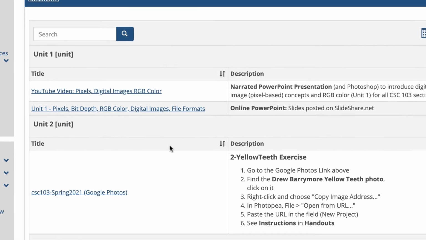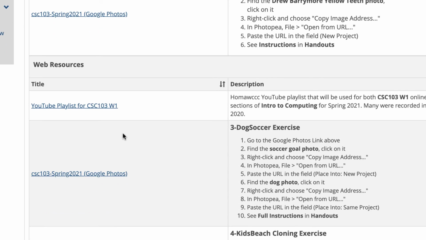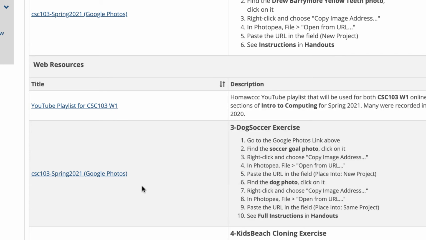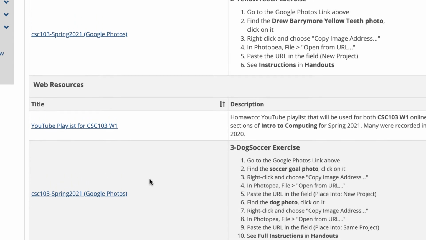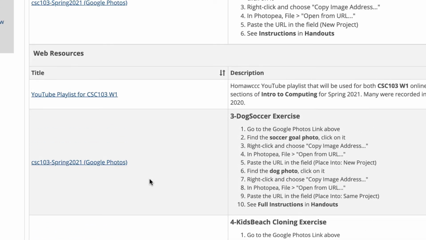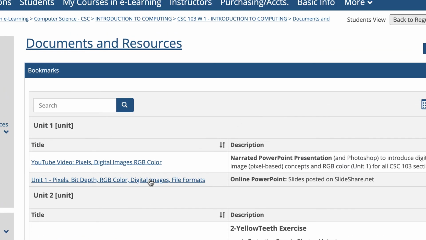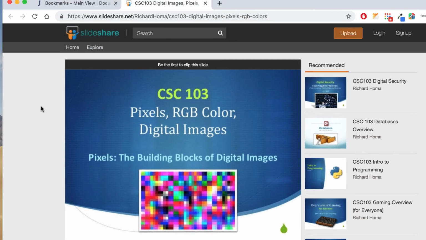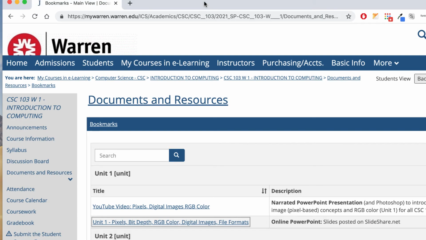And if you go down, I have a section for web resources. You can see here's the playlist, and I have some links here to photos, to Google Photos, so it's easier to copy photos and work on them when we do some photo editing. And then any other resources we'll use in here that you have to link to, any websites and things like that. I even have an online PowerPoint for Unit 1, so when you click on here, you can see it's on a PowerPoint slide sharing site, so that way you don't have to download a PowerPoint file and open it up. So I try to do that and make things as accessible as possible.